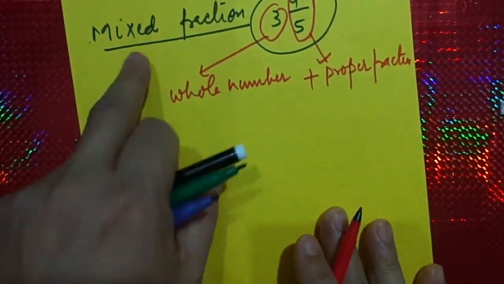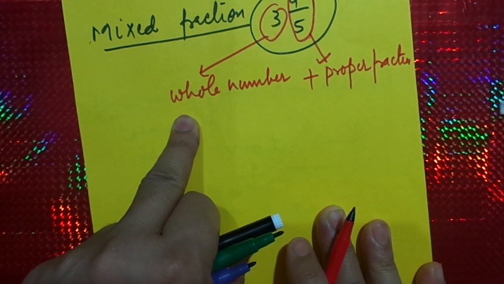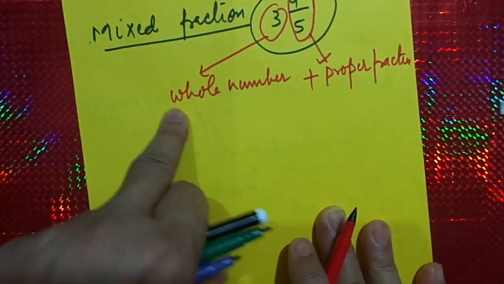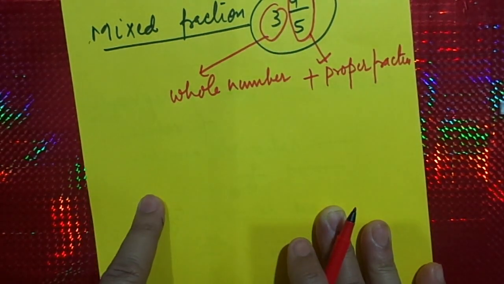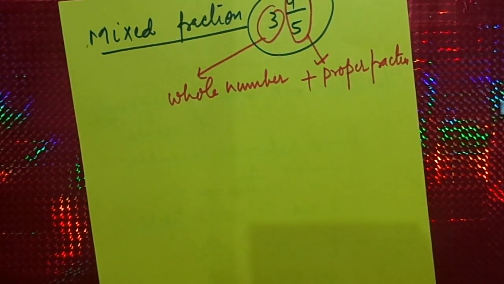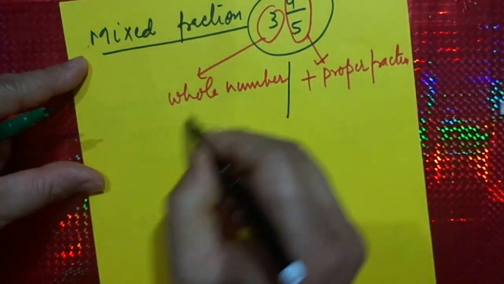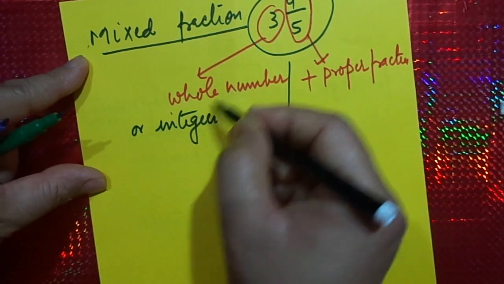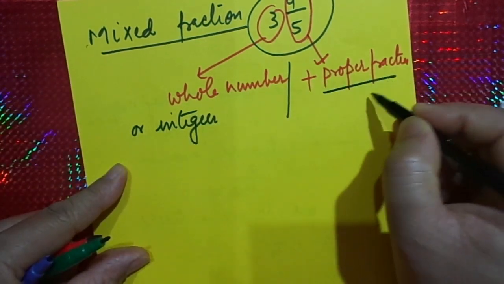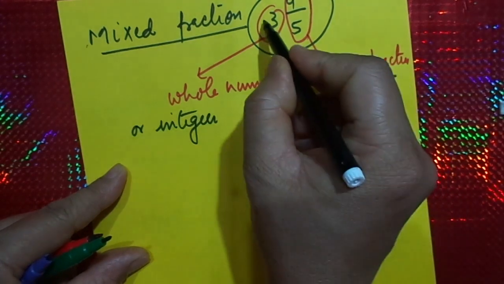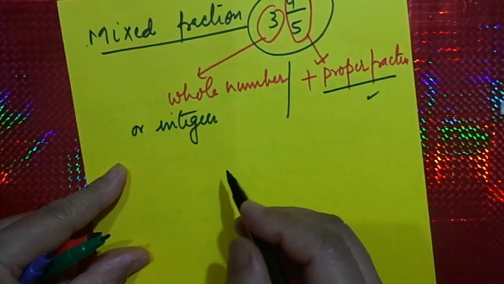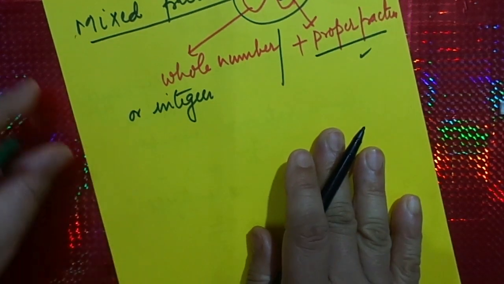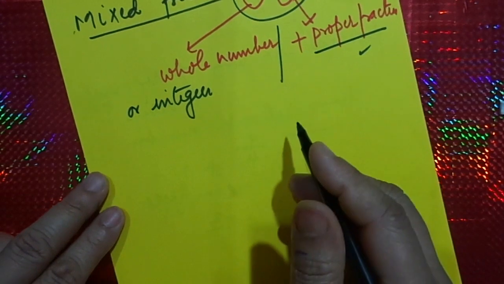Therefore, a mixed fraction means a fraction which contains a whole number or an integer plus a proper fraction. Because if it is minus 3, then in that case it will be an integer only. Okay, as we move on, we will go into further details.